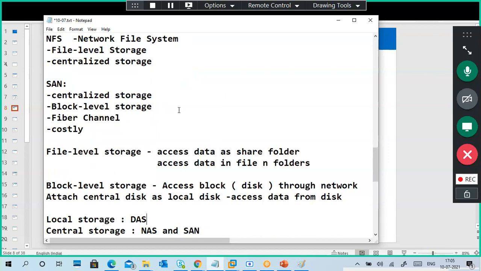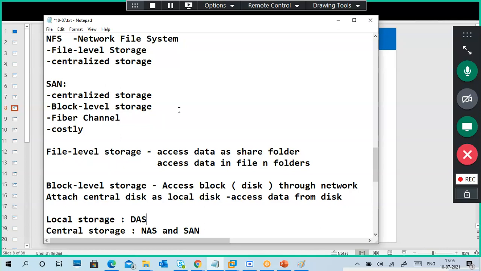Next one is SAN. SAN is a storage area network. It is an enterprise solution. It is a centralized storage, and SAN mainly targets block level storage. The main concept of SAN is that it maintains storage devices with high availability access, and it is faster.